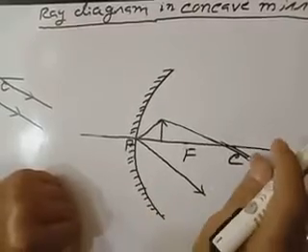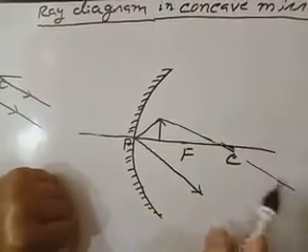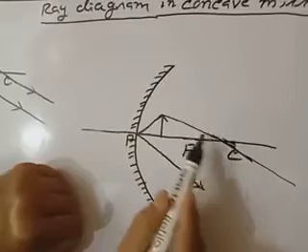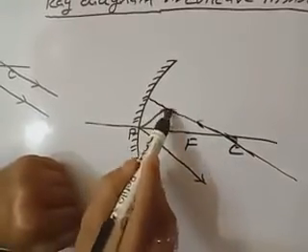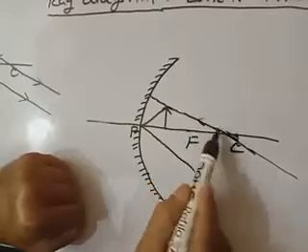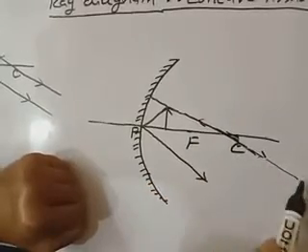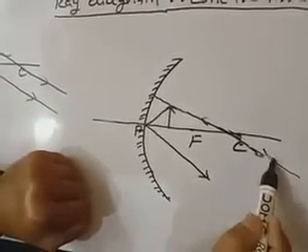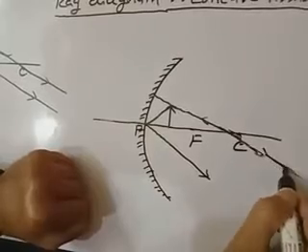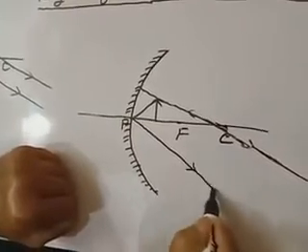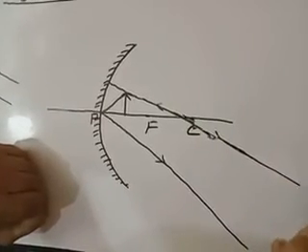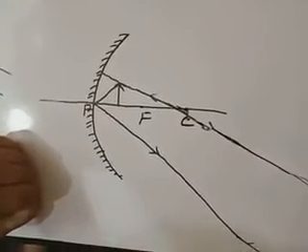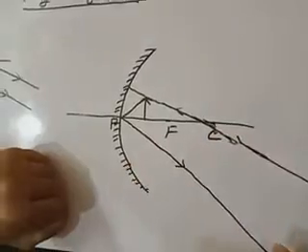It will be incident on the mirror, and after reflection it will also pass through the same center of curvature. Then both rays are going this side, and you see, they are diverging. As long as you elongate them, they will diverge, so they will never meet each other.